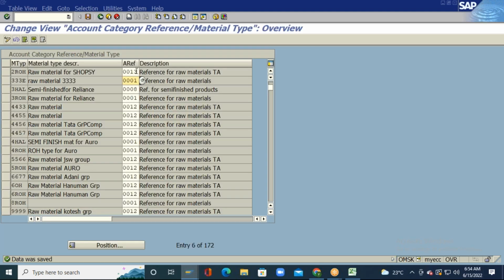So I created an account category reference key 0013 and I also created a valuation class 3008, and I assigned the account category reference key to the material 2ROH. I will now save it.